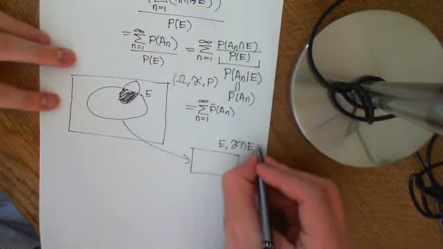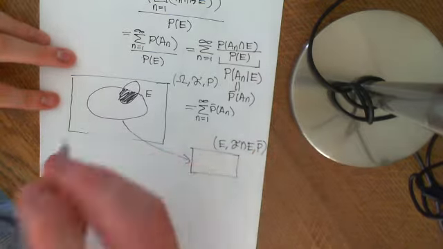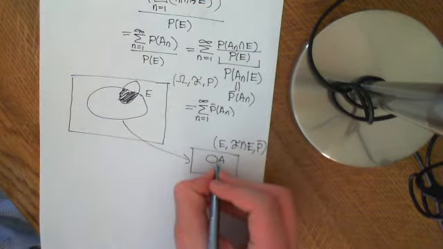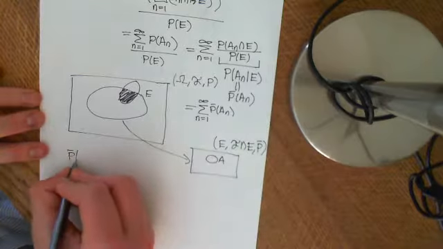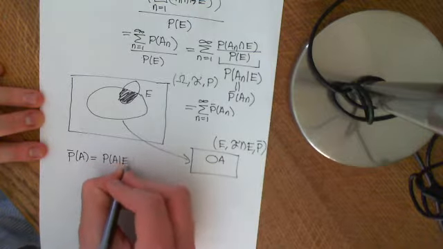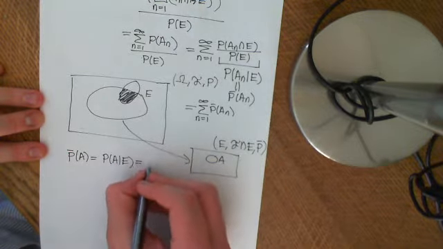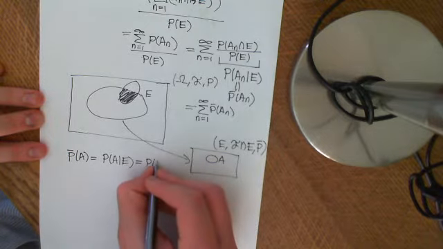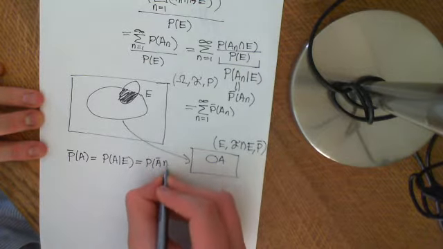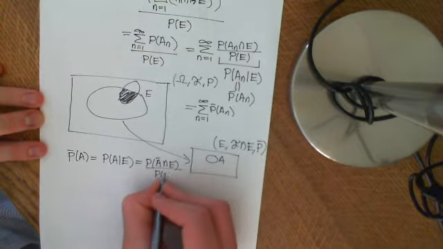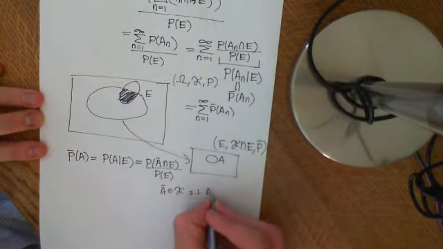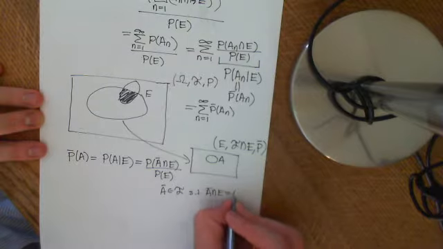And then we had to define this new probability measure on it, P bar, and the way that I defined that is you take any event in here, A, and P bar of A is equivalent to saying the probability of A given E, and that's defined to be the probability of A bar intersection E divided by the probability of E, where A bar is just any element of F such that A bar intersection E is equal to A.